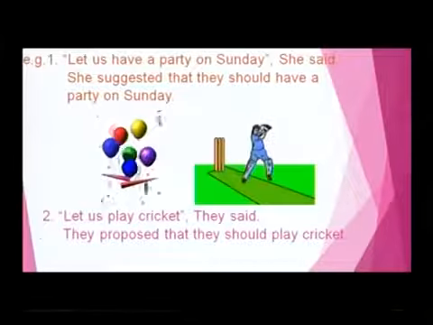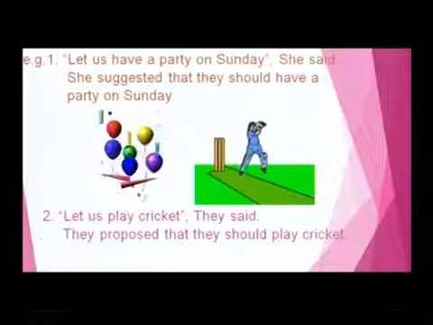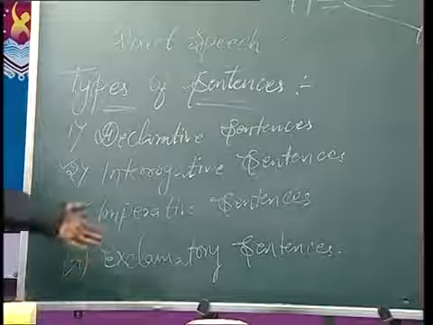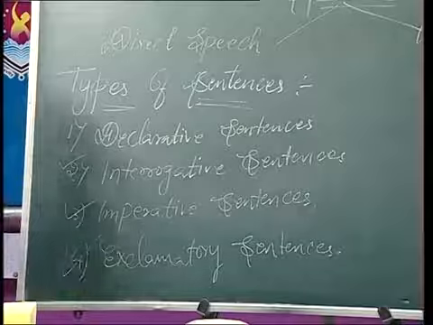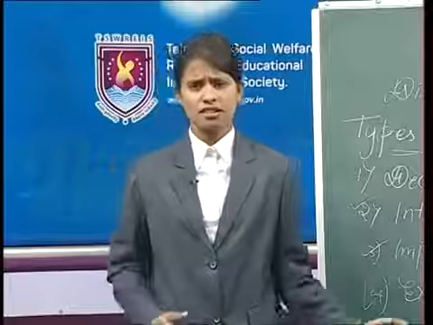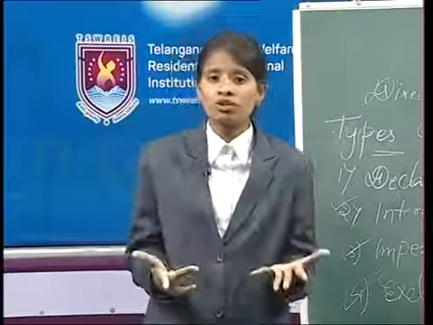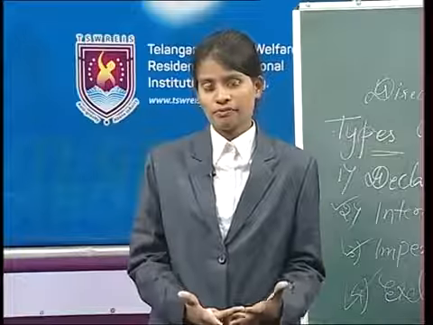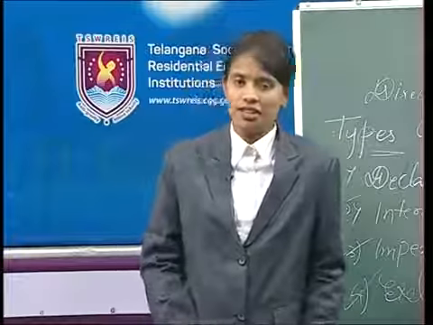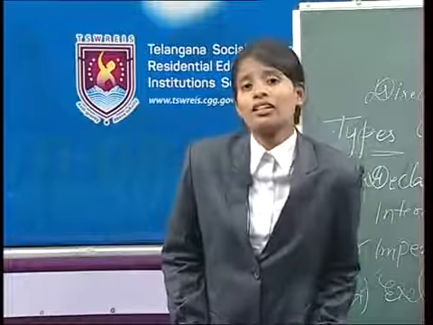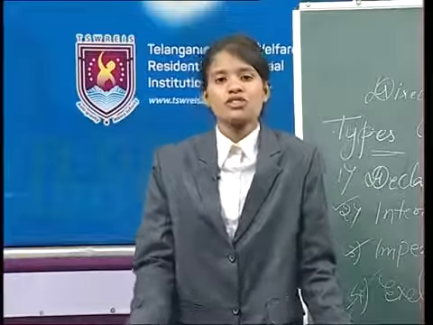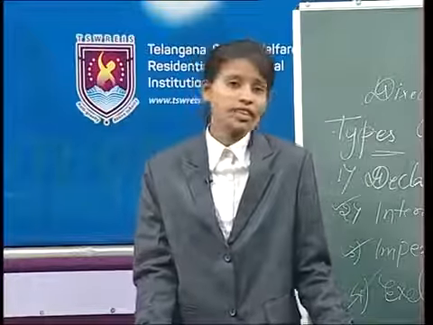And the fourth type of sentences are the exclamatory sentences. See, my dear friends, the exclamatory sentences. What do you mean by exclamatory sentences? The exclamatory sentence is a kind of declarative sentence, but it expresses some emotion, some excitement. They are called exclamatory sentences. So, I think you are all eager to know how speech changes into indirect in the exclamatory sentences.